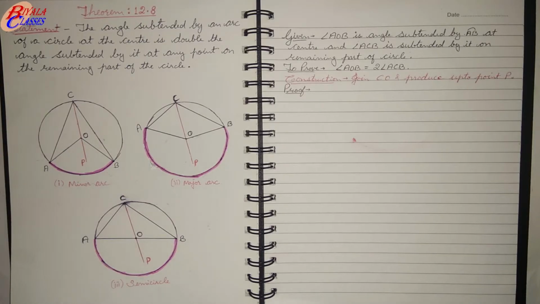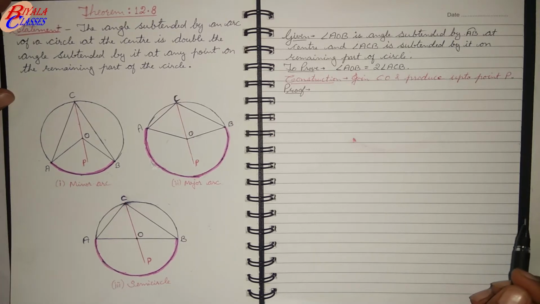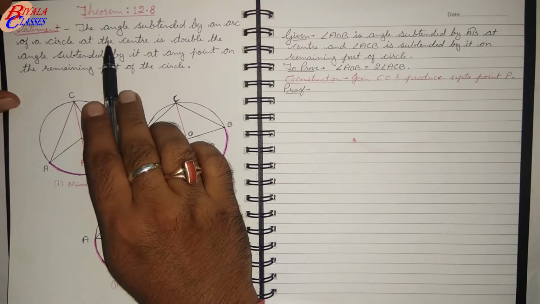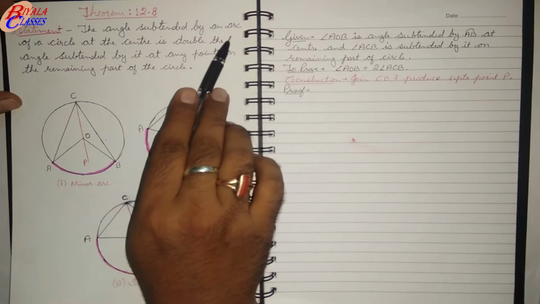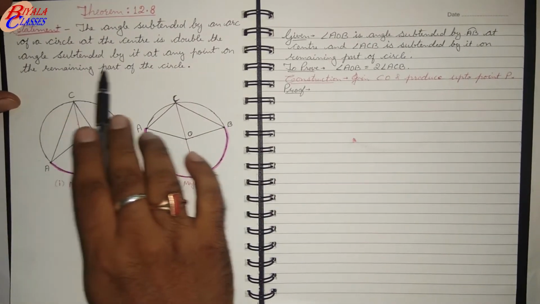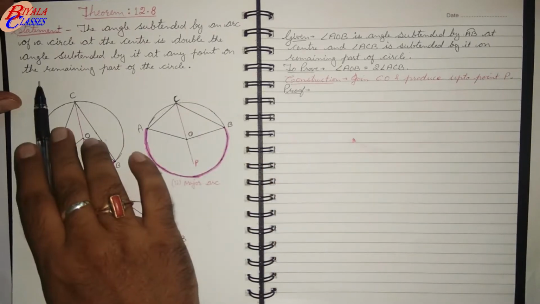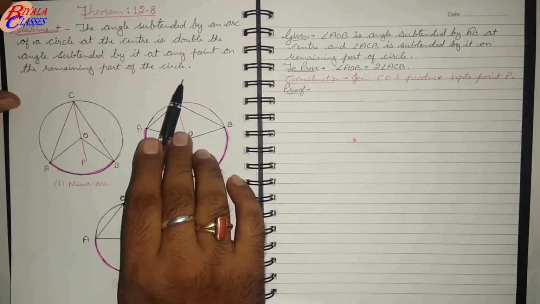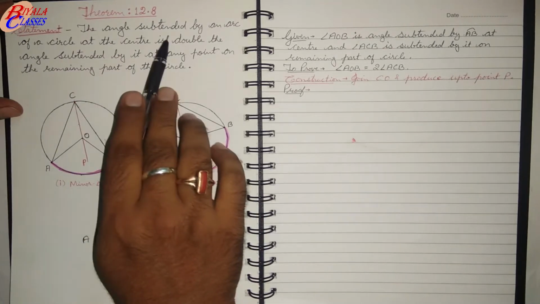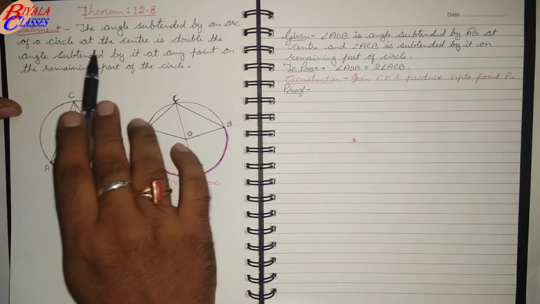Hello everyone, welcome back. So let us continue the topic of circles and angles formed in the circle. Now today we will discuss a theorem, the statement of which is: the angle subtended by an arc of a circle at the center is double the angle subtended by it at any point on the remaining part of the circle.